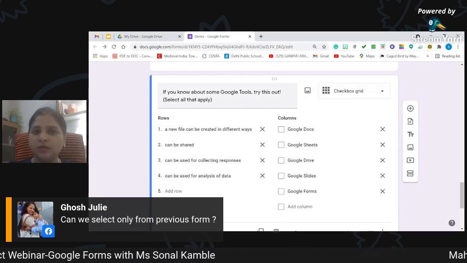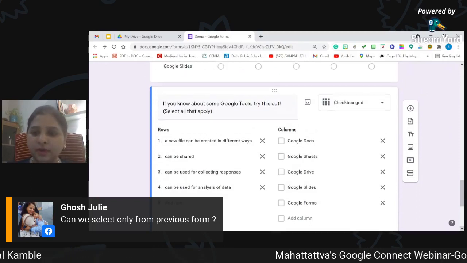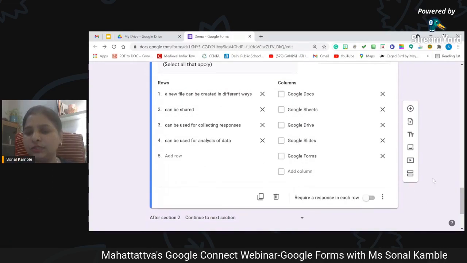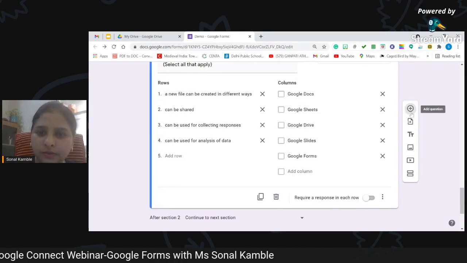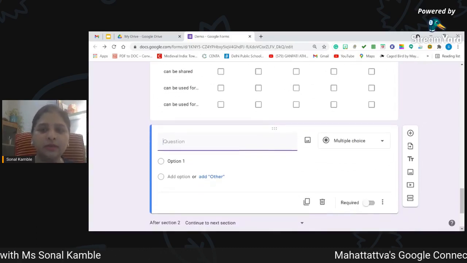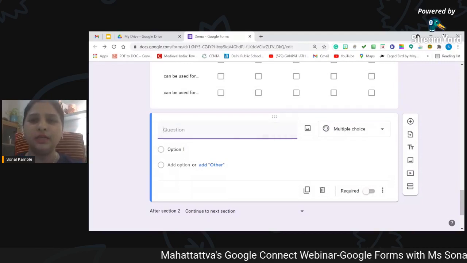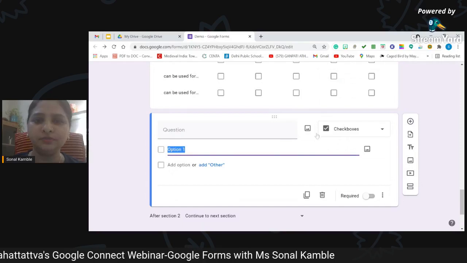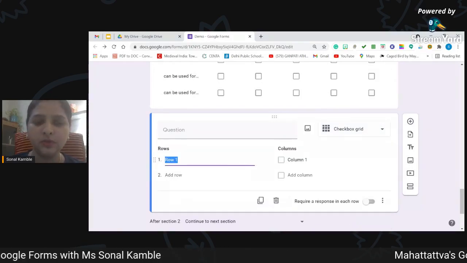If you know about some Google tools, try this out. And this is a challenge for all of us. And if you want me to show how we can add a checkbox, I'll just give you a simple demo. I'll add only 2 lines, and then we will move ahead. We will see how our form looks like. Okay, and I'm covering most of the parts as we go. So here we just have to click on this checkbox, and it will give you option. Oh, sorry, checkbox grid. And then it gives you an option.